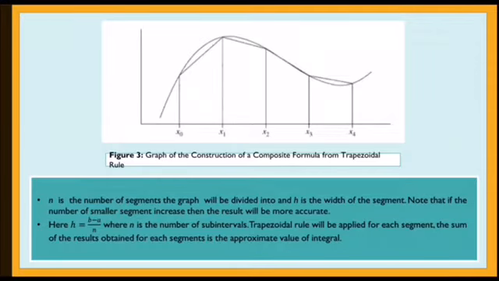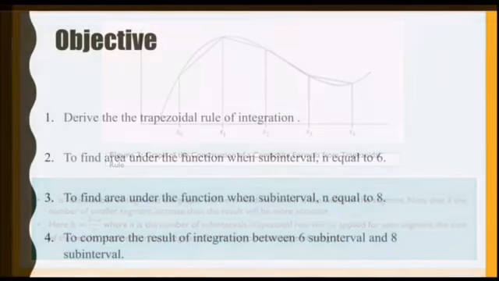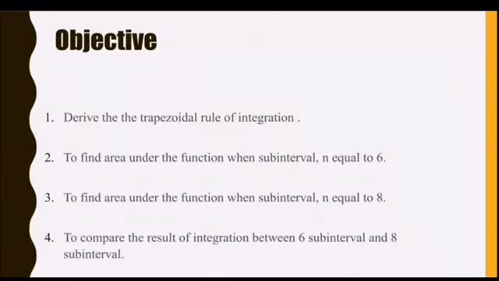The trapezoidal rule will be applied for each segment, and the sum of each segment is equal to the approximation value of the integral. So the objectives of task 2: the first one is to derive the trapezoidal rule of integration in order to visualize how the trapezoidal rule occurs. Second, to find the area under the function when subinterval n equals 6. Later we will see in the question. Third, to find the area under the function when subinterval n equals 8.